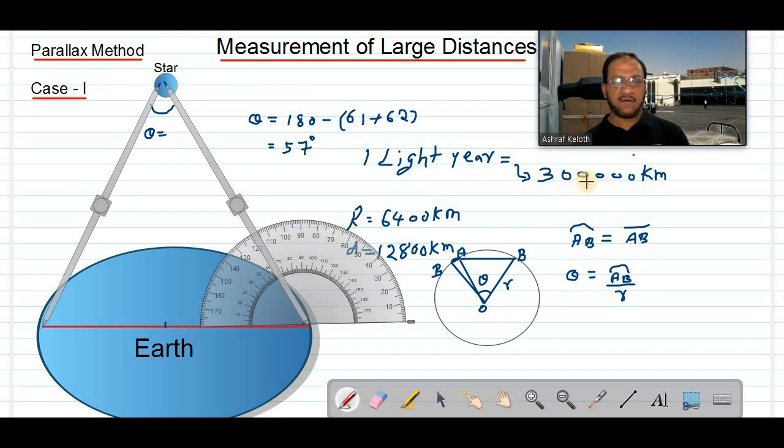So light can travel 3 lakh kilometers in 1 second, multiplied by the number of seconds in 1 year. 365 days, into 24 hours, into 60 minutes, into 60 seconds. So 1 light year is equal to 3 lakh kilometers into 365 into 24 into 60 into 60. This much kilometer is 1 light year.